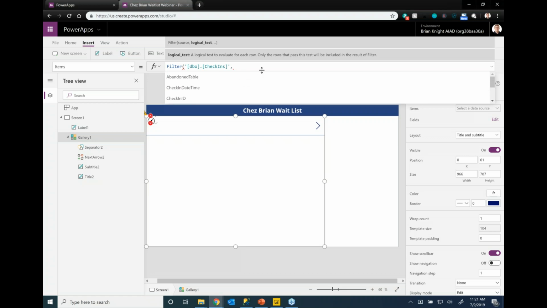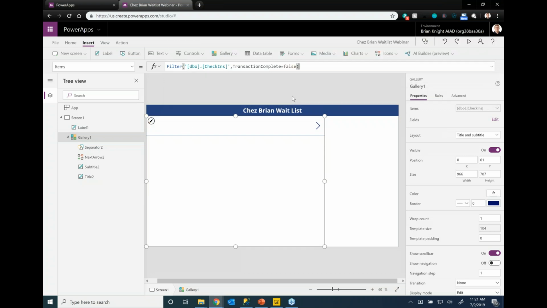All right, so what column do we want to filter on? Well, I have this thing called transaction complete, which tells us that I've already seated them. And I'll say I only care about whether transaction complete is equal to false. So that's simply what it is to do a filter on this. Now what's happening is it's actually pushing that filter back to the SQL Server because of what we just said about being a SQL Server. It's actually turning that into a where clause and only sending us 2 rows back.